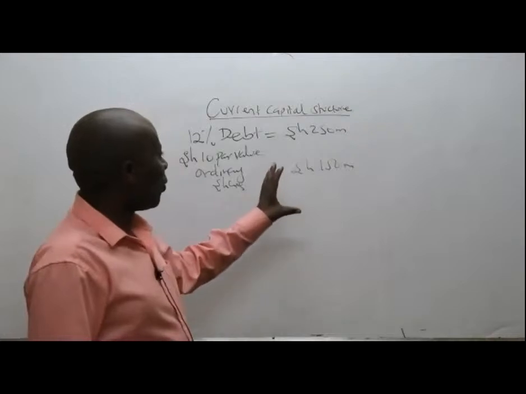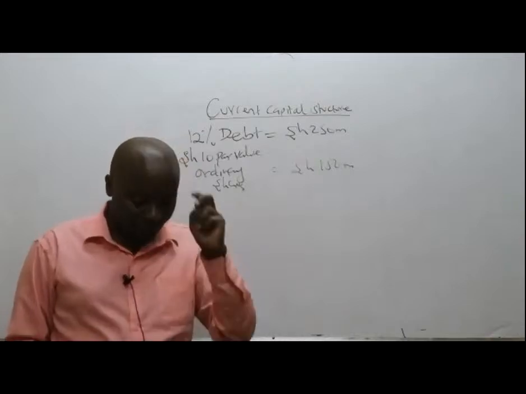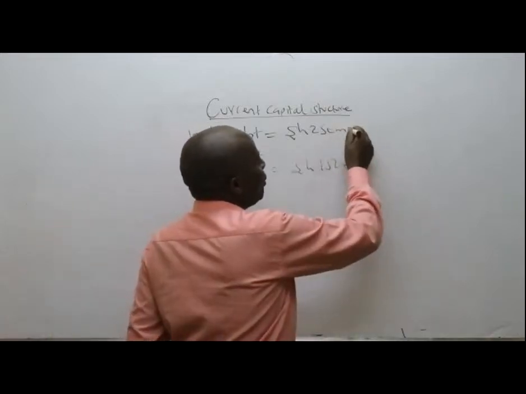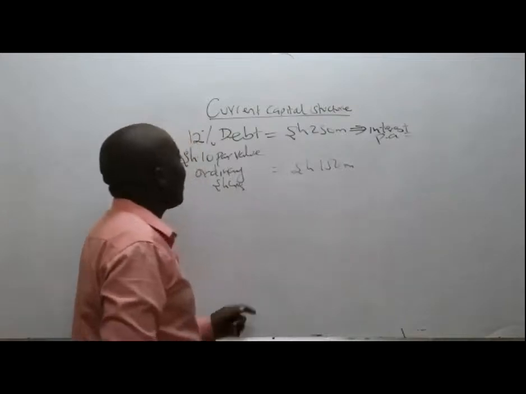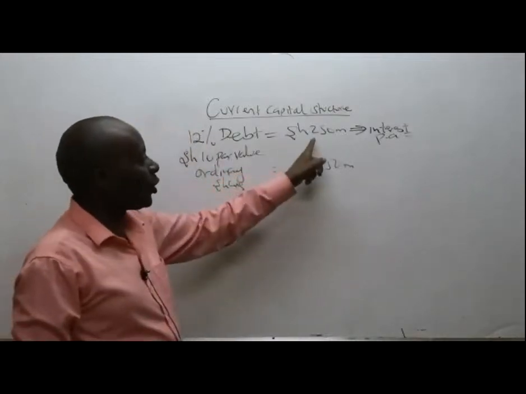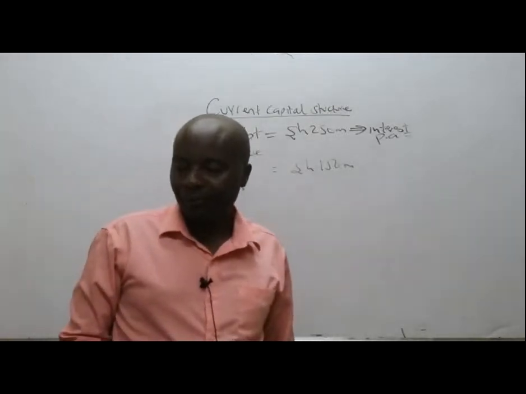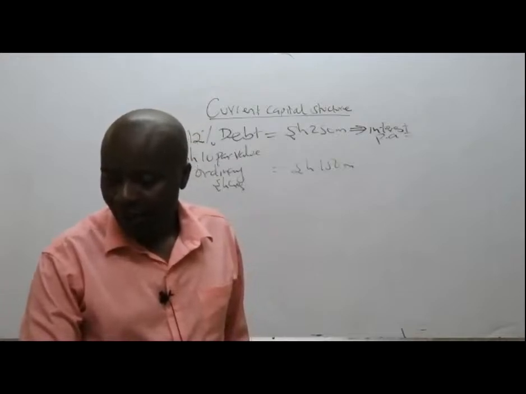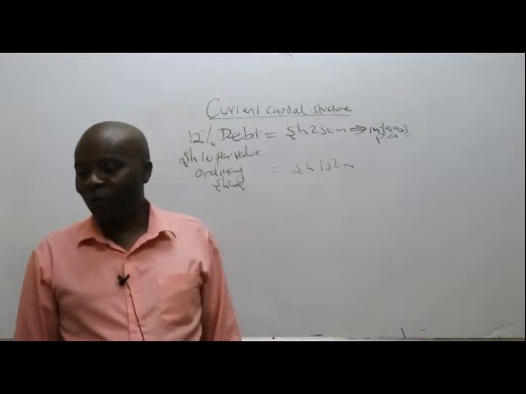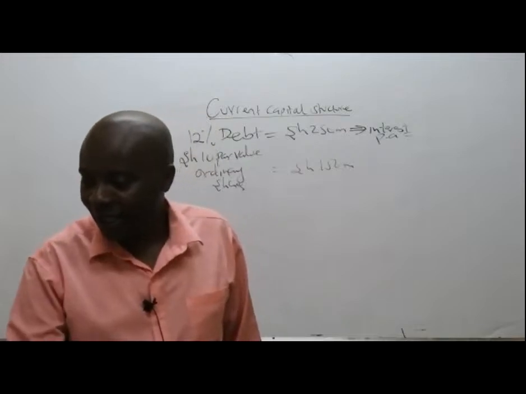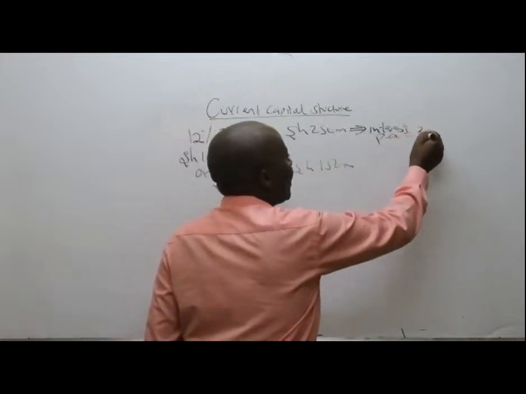Now, two things. When I see this kind of a capital structure, I'll be interested in the interest. I would want to know the interest amount payable, the interest per annum. This is 12% debt. So what is 12% of shillings 250 million? It comes to 30. So the old interest is 30 million.